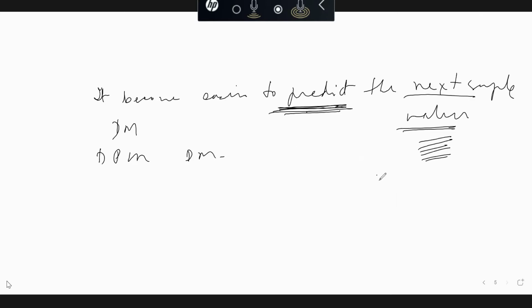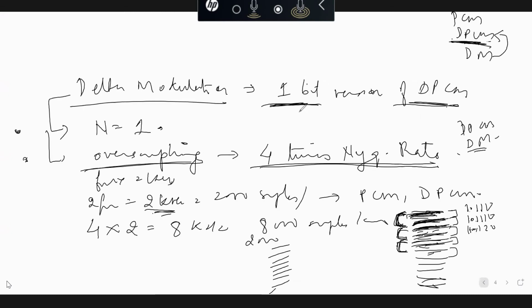Therefore, to implement this process practically in the form of a circuit, we use an additional circuit which is called a predictor. The predictor circuit takes the past values within it. Suppose 1.1 volt is the present value, and 1.11 volt is the predicted value. So 1.11 volt will be called the predicted value, or the prediction.